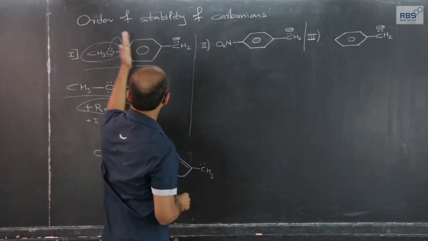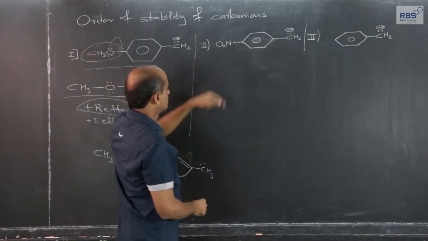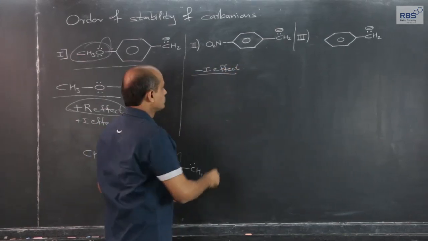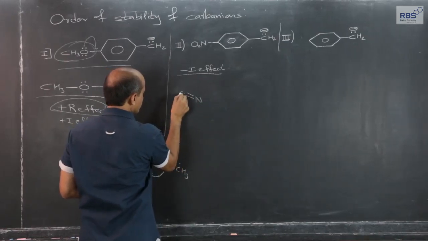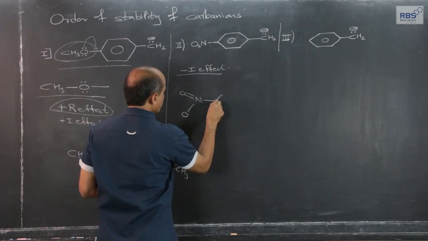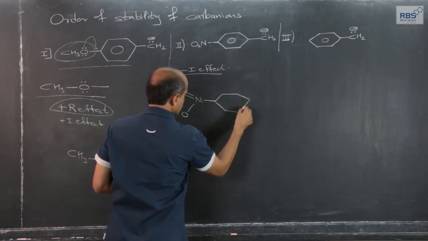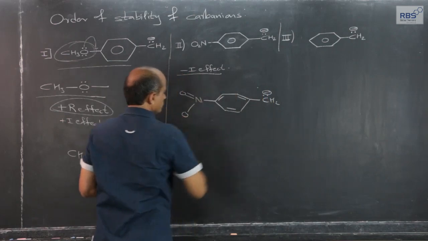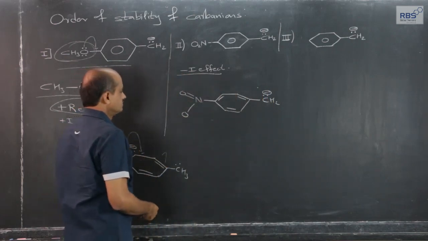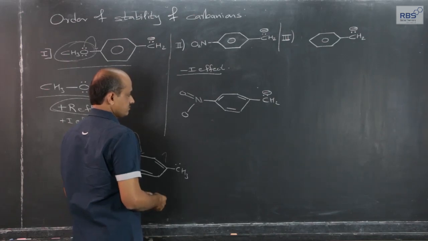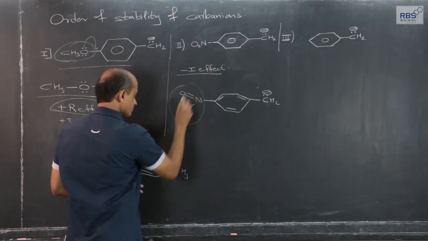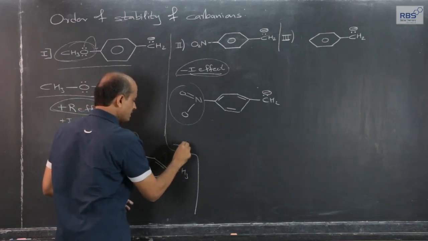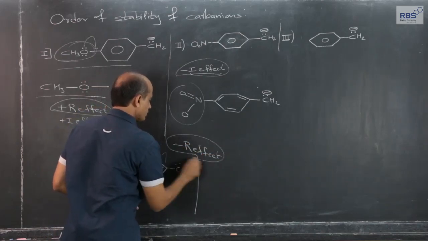Now, once this is known, let us compare this. This part is common. Nitro group has a very strong minus I effect, and also nitro group, if you write properly the structure as we know it, has electron withdrawing effect, minus I effect, and minus R effect, negative resonance effect.